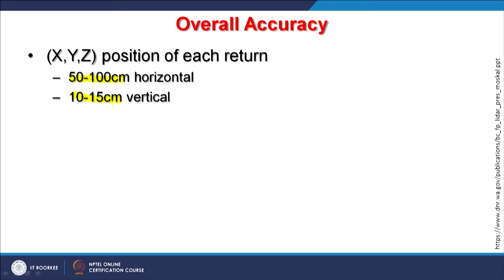vertical. So, suppose somebody has gone for a digital elevation model, then a 1 meter spatial resolution digital elevation model can be created, and that digital elevation model will have an accuracy of 10 to 15 centimeter, which is anyway very high compared to what we get through normal remote sensing techniques. So, in that way it is definitely useful, but of course there are limitations, and the cost effectiveness should also be seen when we compare these two completely different techniques.